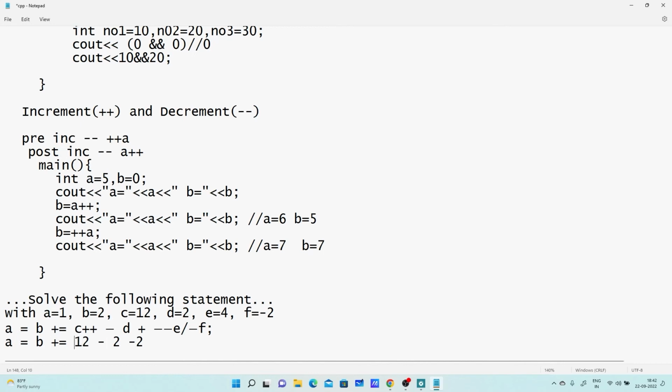Okay. So now here I am subtracting. This subtraction will take place. What will be the value here? 10. 10 minus 2, 8. So what is the result here? 8. Right, and whatever statement here we have written, B plus equals to, its meaning is B equals to B plus. Now it will take place. So what is the value of B in memory? 2. 2 plus 8, 10. So 10 will be assigned to B and the value of A will be 10. So final value of A and B in memory is 10.